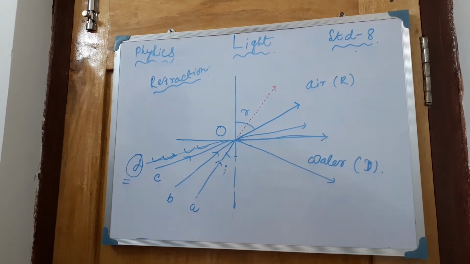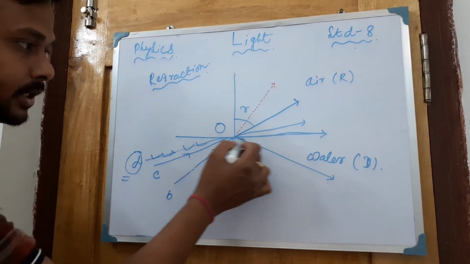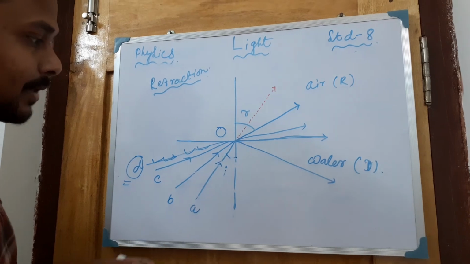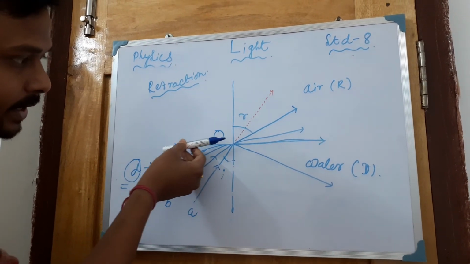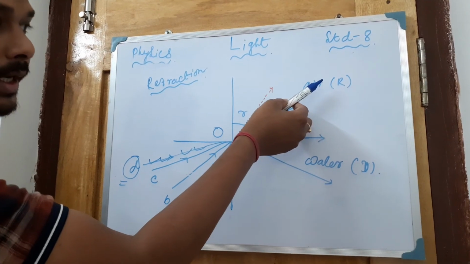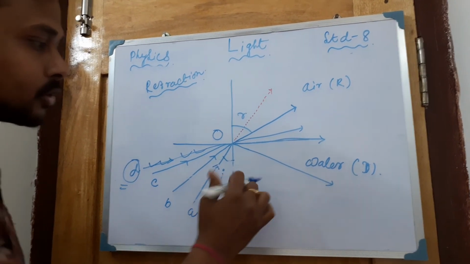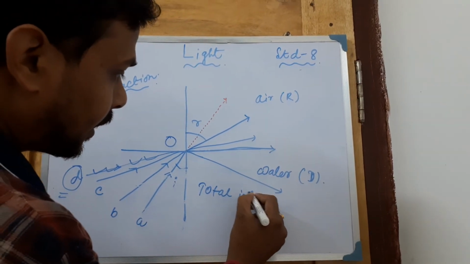This type of reflection is called total internal reflection, because it happens for internal cases. While you change it in this way, when it comes here, it will not go to the rarer medium, it will remain in the same denser medium, which is called the total internal reflection.